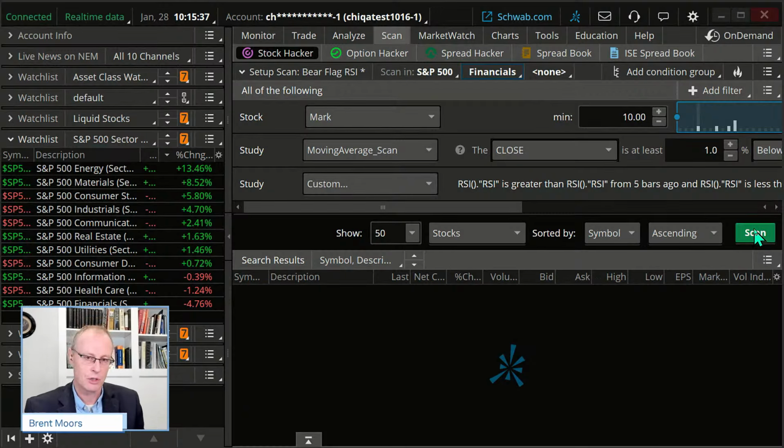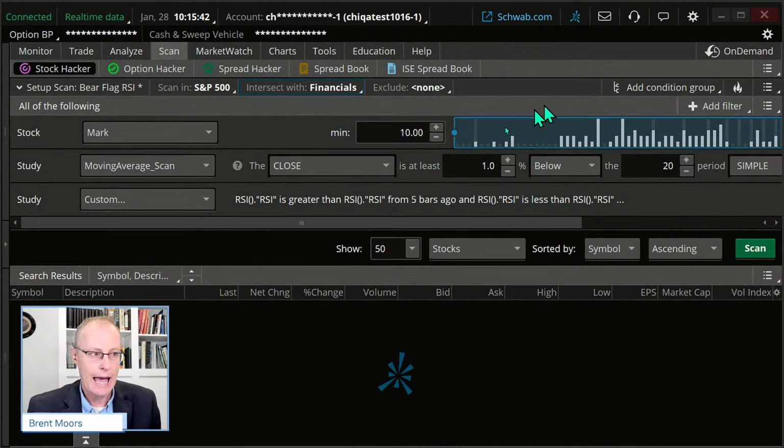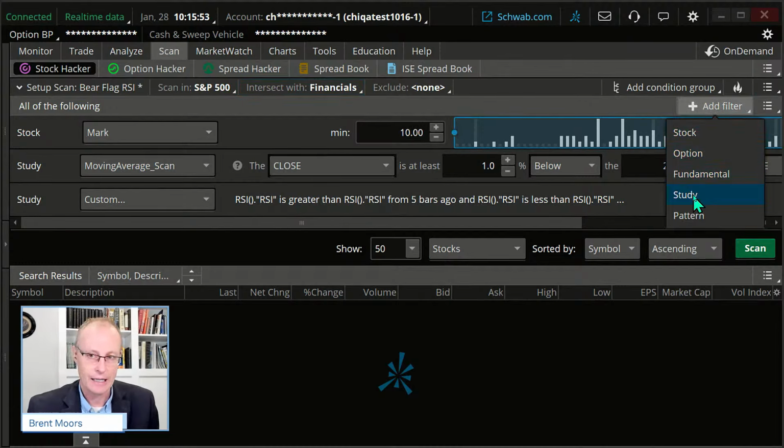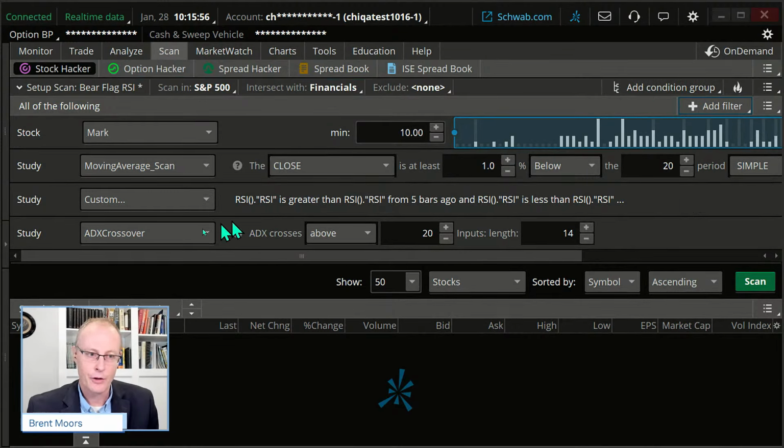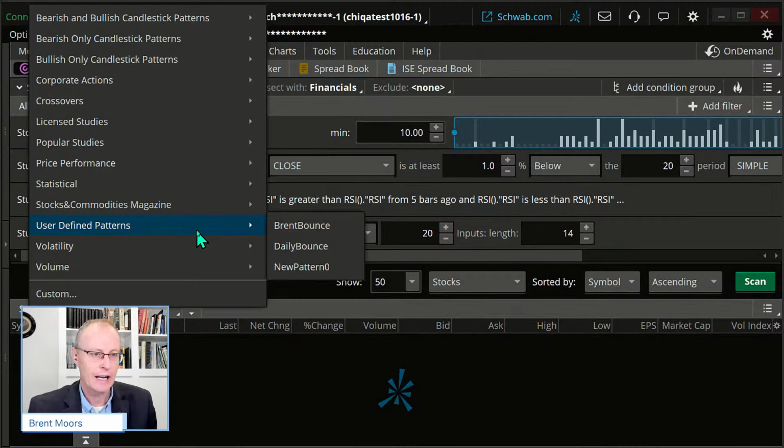Before I do that, let me just mention something. If you want to avoid earnings, you can add a scan parameter in here to avoid earnings. How do we do that? I'm going to go to add filter. I'm going to go to study. Now, study filters are not available in paper money. They got to be on your real money platform. Study. I'm going to go and it says ADX crossover just because alphabetically ADX is the first on the list. I'm going to change that though.